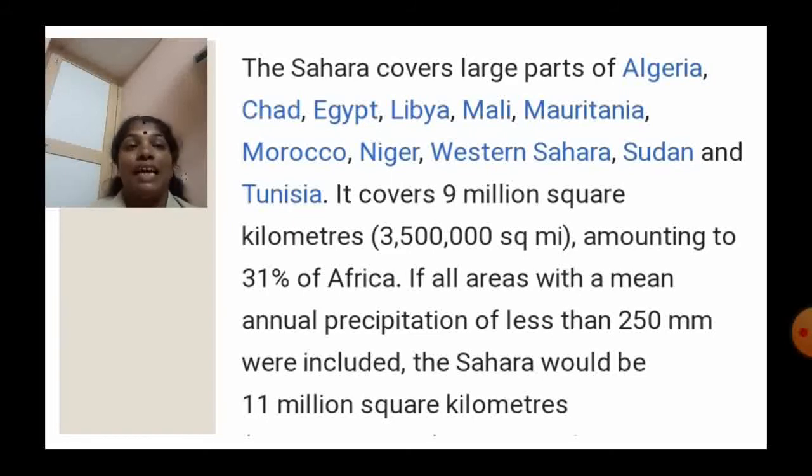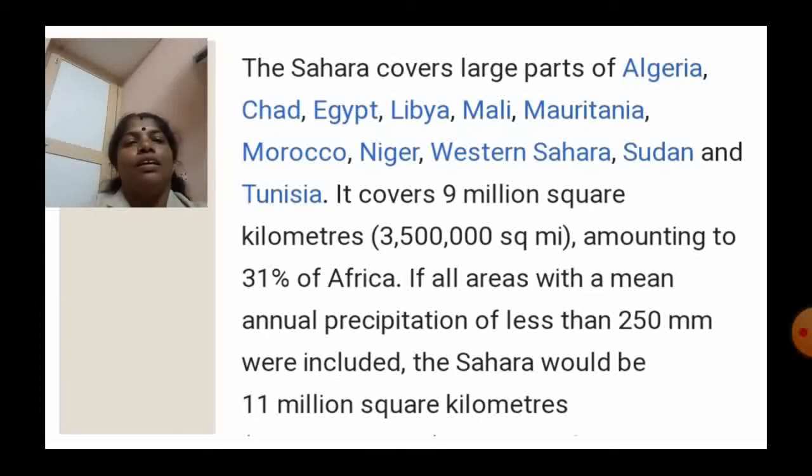It covers 9 million square kilometers, amounting to 31% of Africa. And if all areas with a mean annual precipitation, that is rainfall, of less than 25 to 250 millimeters were included, the Sahara would be 11 million square kilometers.